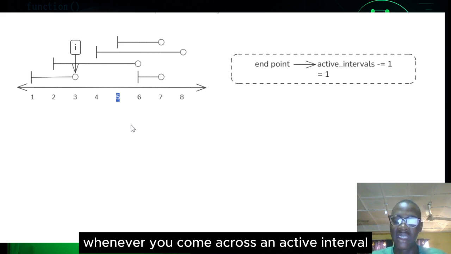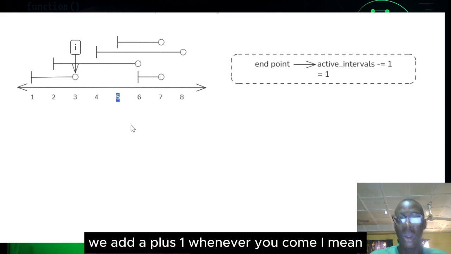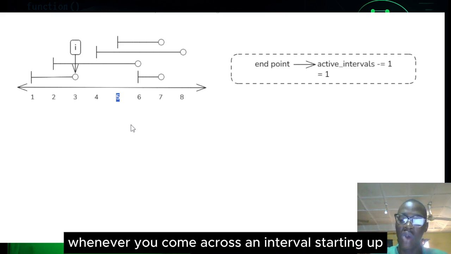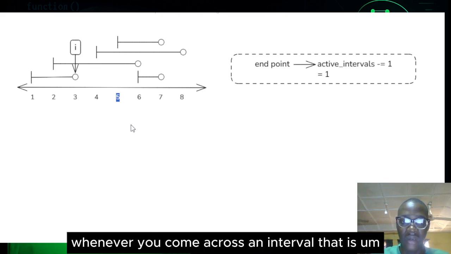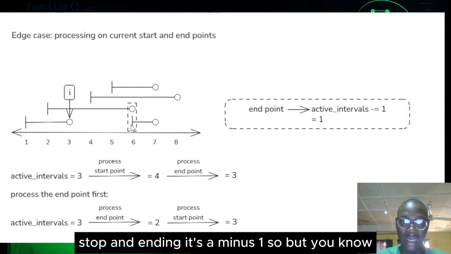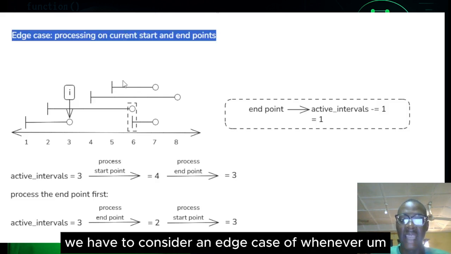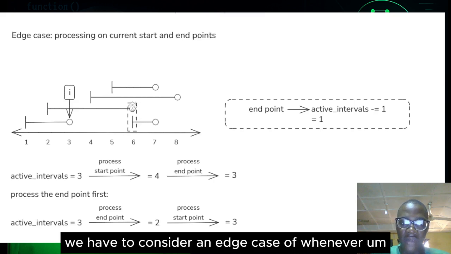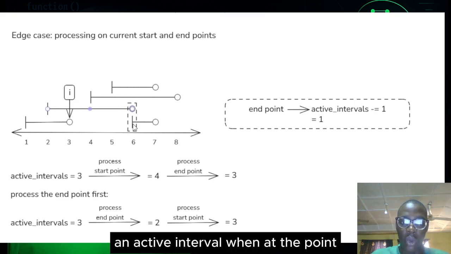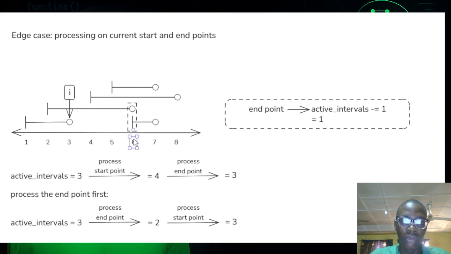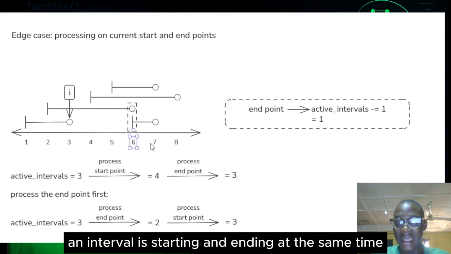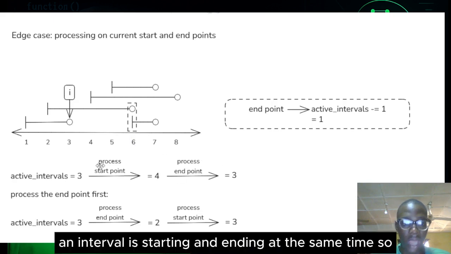Whenever you come across an active interval, we add the +1. Whenever you come across an interval starting up, a start point, we add 1 to the active interval. Whenever you come across an interval that is ending, it's a -1. But we have to consider an edge case: a point whereby an interval is starting and ending at the same time, right? An interval is starting and ending